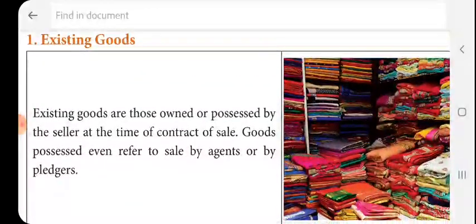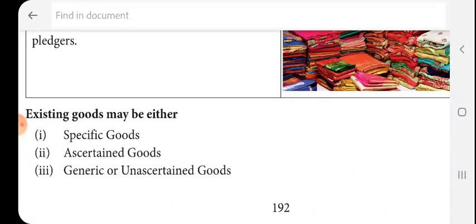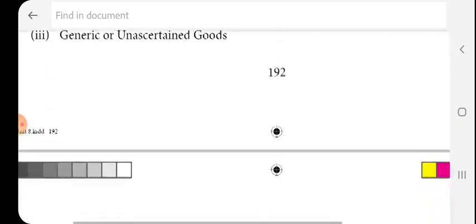First one, existing goods. Existing goods are those owned or possessed by the seller at the time of the contract of sale. Goods possessed refers to sale by an agent or by a pledgee. If the goods are owned by the seller at the time of the contract of sale, they are called existing goods. When the seller wants to sell something, at that time the product must be in the hands of the seller. That is existing goods. Existing goods may be either specific or ascertained, and generic or unascertained goods.